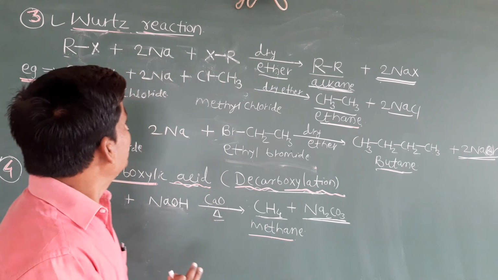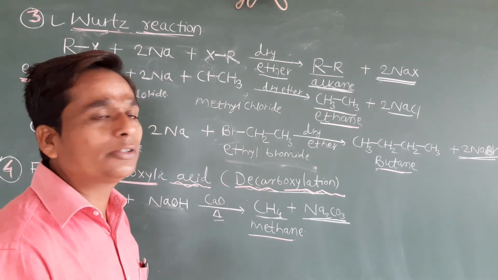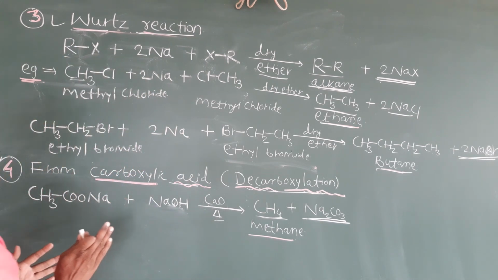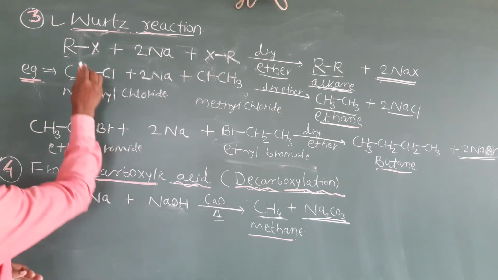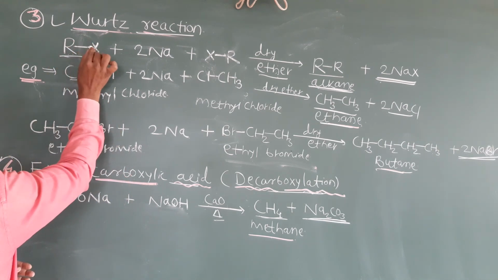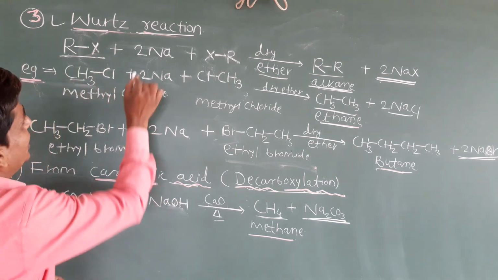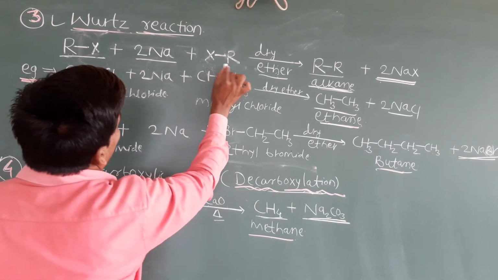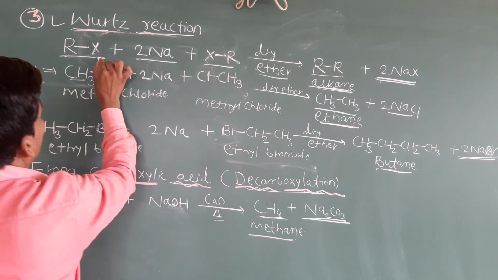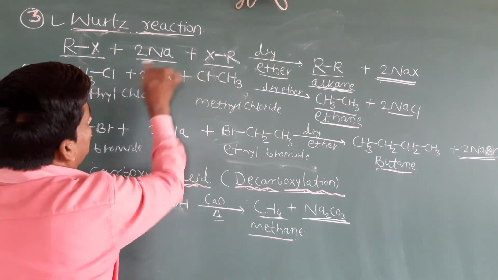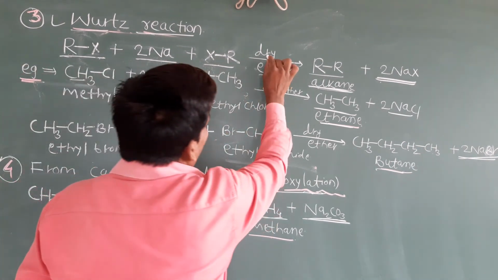First of all, see one general reaction, students. In the Wurtz reaction, what are they using? They are using two alkyl halides, RX, capital R and X. R means alkyl group, and X means halogen. They are using two sodium, and again RX, meaning two alkyl halides and two sodium metal in the presence of dry ether.